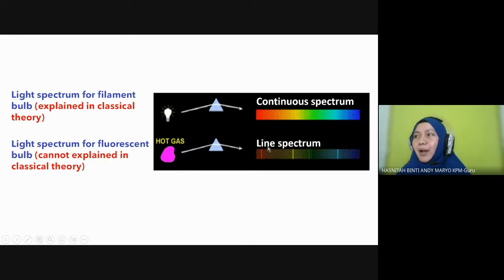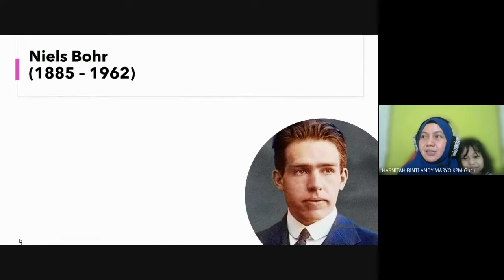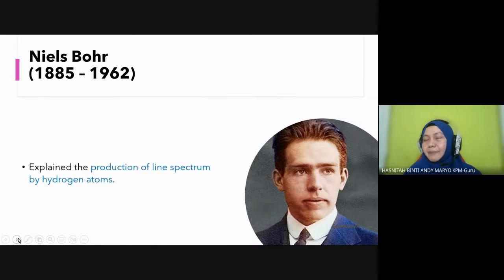So this is what the classical physicists cannot explain: why they form a line spectrum here. Okay. So this is the guy who introduced the pattern of the line spectrum for electromagnetic waves, Niels Bohr. I believe you normally see him in chemistry books. Actually, he is a physicist.